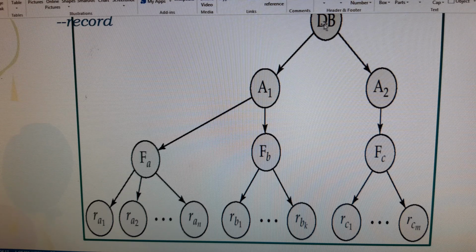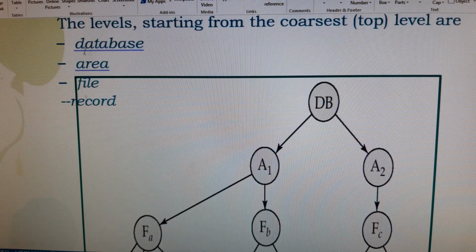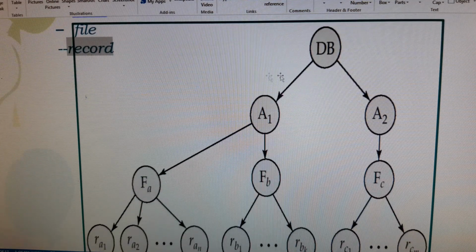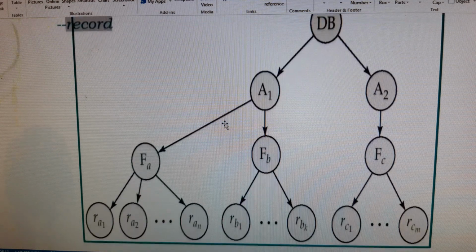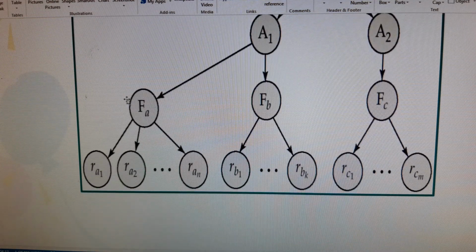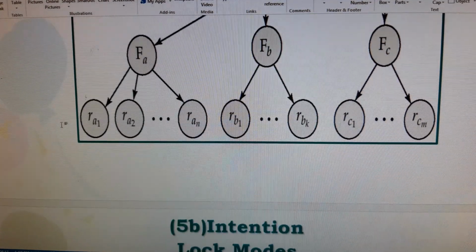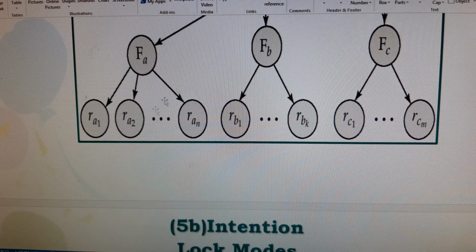So the first level is the database, the second level is its partitions, the third level is the set of files, and the fourth level is the set of records. So you should define the levels: first one database, second one area or partition, third one a file, and fourth one a record. Based upon this, there is a lock for the entire database, locks for the partitions, locks for the files, and locks for the collection of records. Likewise you are going to specify the set of locks.